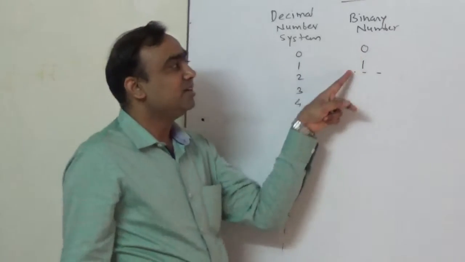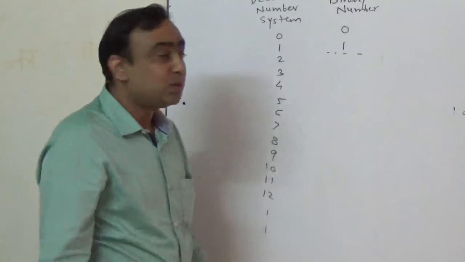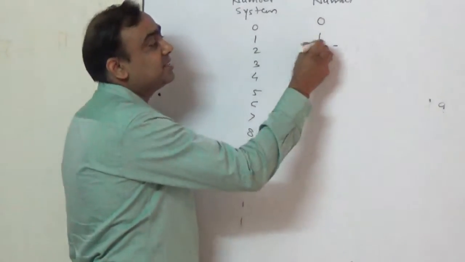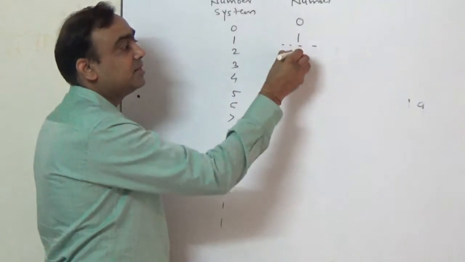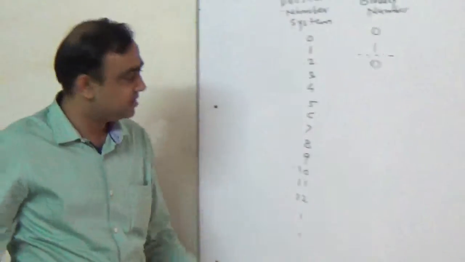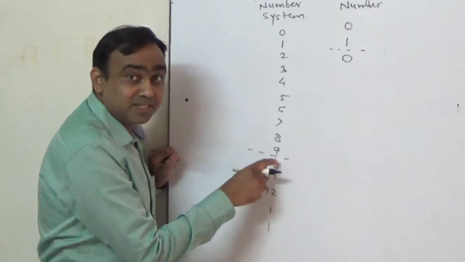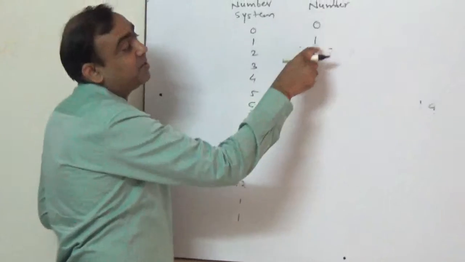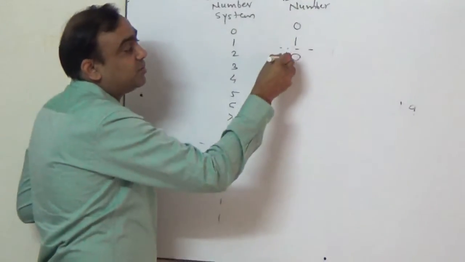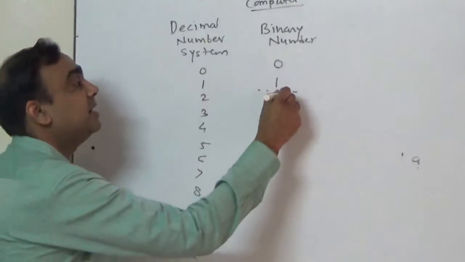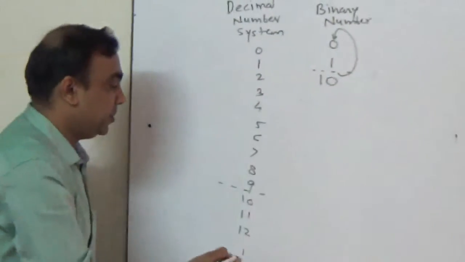So 0 and 1 are the only two digits. Now if this is the last digit, what should come after 1? Yes, it should be 0 again. Look at this. What came after 9 was 0 here, because 9 was the last digit. What comes after 1 will be 0 here, but we should write 1 here to indicate that one cycle has been completed.